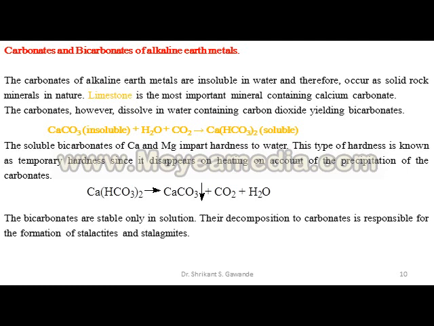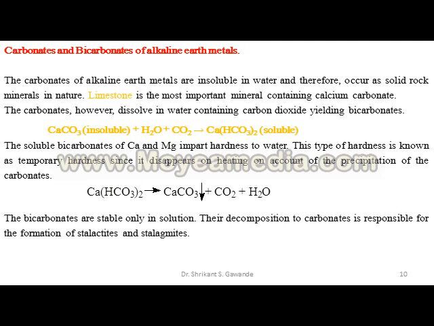Carbonates and bicarbonates of alkaline earth metals. The carbonates of alkaline earth metals are insoluble in water and therefore occur as solid rock minerals in nature.